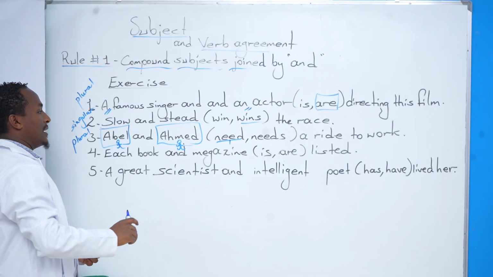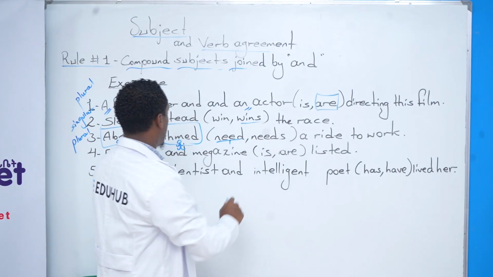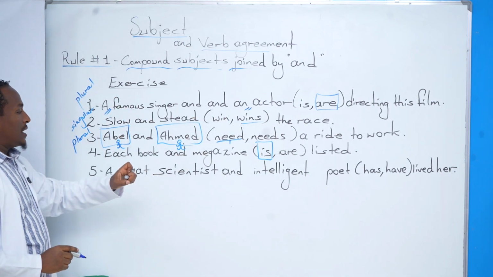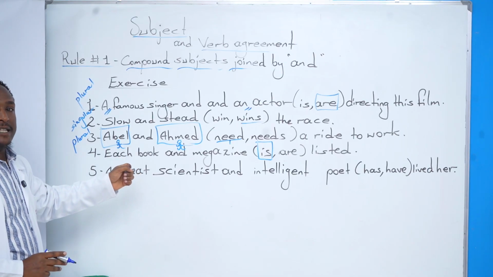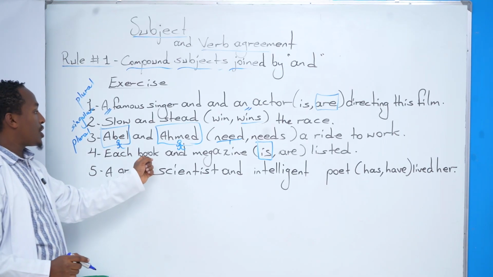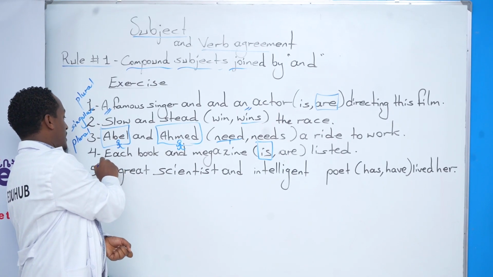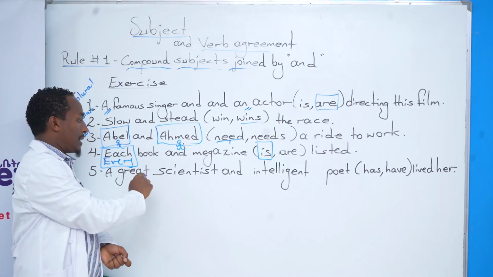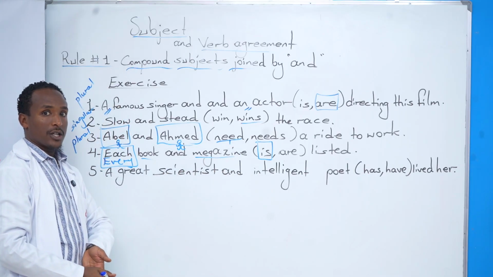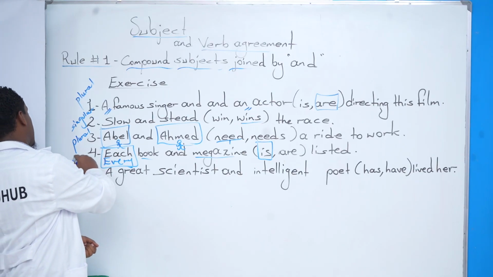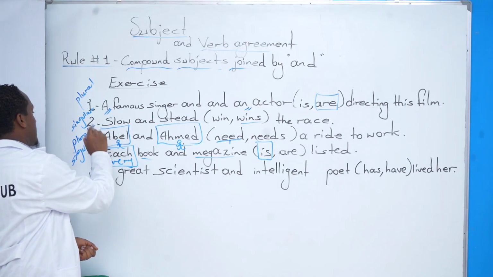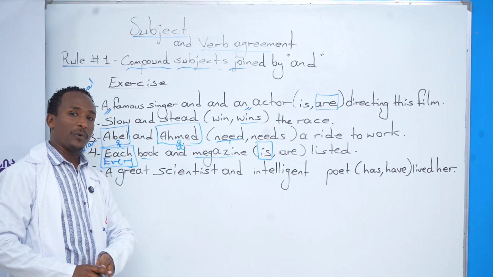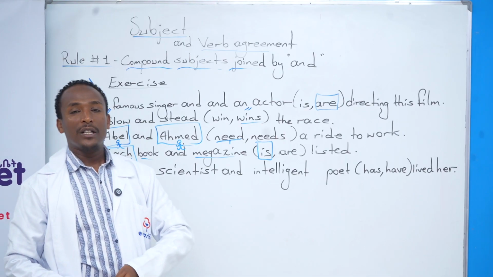Great. The answer is is. Why? Because these two nouns are introduced or preceded by each. If a sentence has two nouns joined by and introduced with each and every, this each and every considers the nouns separately, not together. So such kinds of subjects are singular subjects. The next one: a great scientist and an intelligent poet. Put your answer in the comment section.